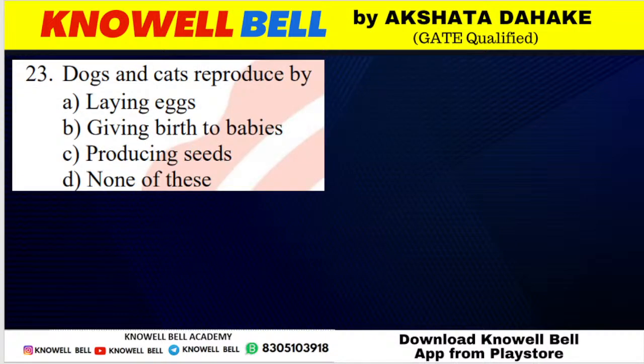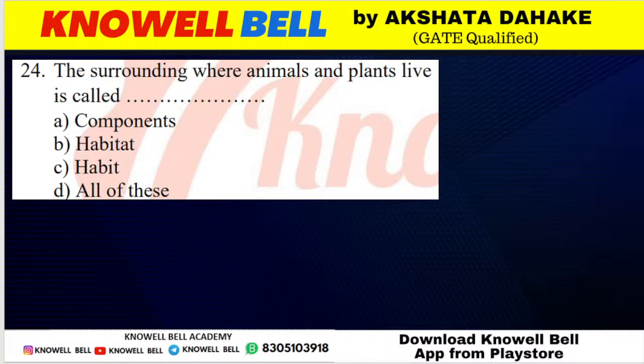Question number 207. Dogs and cats reproduce by laying eggs, by giving birth to young ones, by producing seeds, or none of these. Correct. All of you are right again here. What is the right answer for the question? Option B, dogs and cats reproduce by giving birth to young ones.